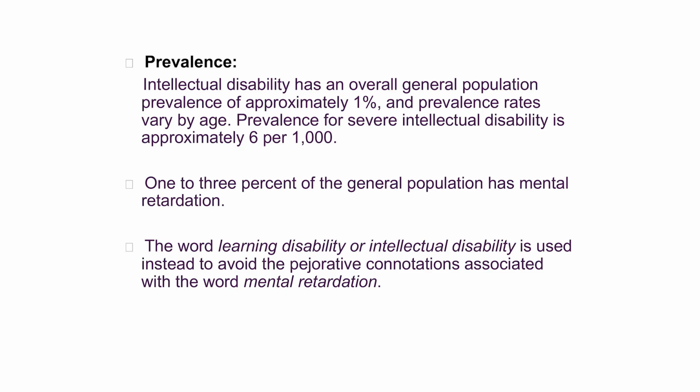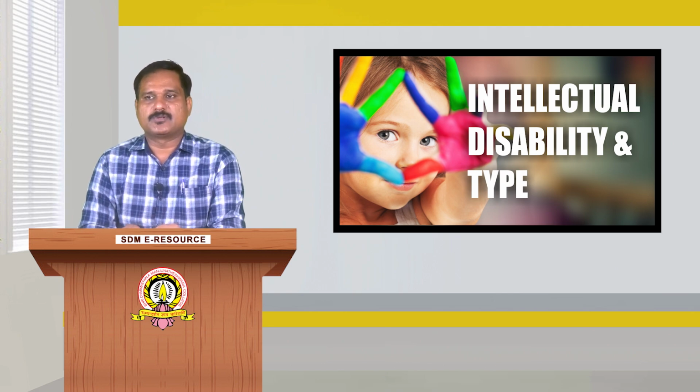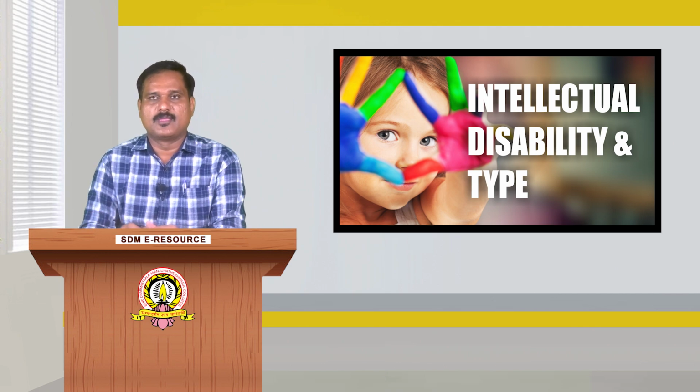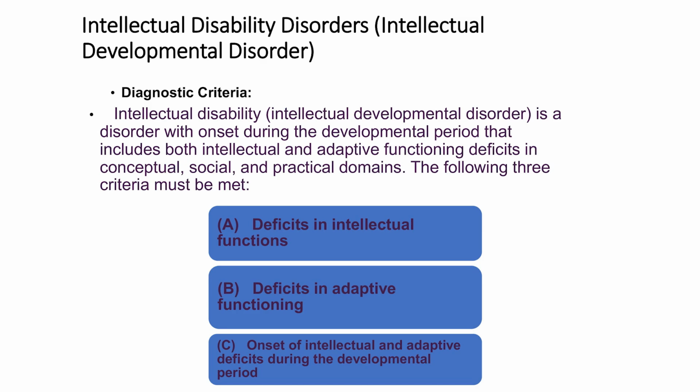The prevalence rate of intellectual disability in the overall general population is approximately 1%, and prevalence rates vary by age. Prevalence for severe intellectual disability is approximately 6 out of 1000 population. So 1 to 3% of the general population has mental retardation. The term learning disability or intellectual disability is used instead, to avoid the pejorative connotations associated with the word mental retardation.